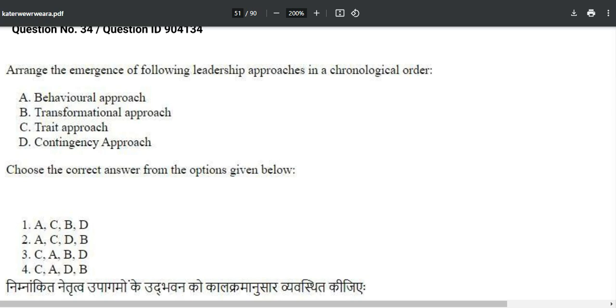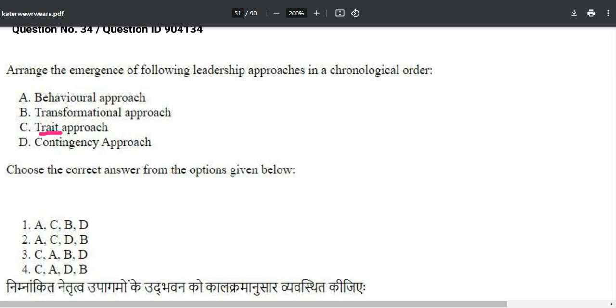Now for your practice, this question, see how it is related to what we just studied. Arrange the emergence of following leadership approaches in a chronological order. Most likely they are not going to ask this same question, but you need to understand what is happening over here. Now we are going to talk about the emergence of following leadership approaches in a chronological order. First of all, behavioral approach, transformational, trait approach, and contingency approach.